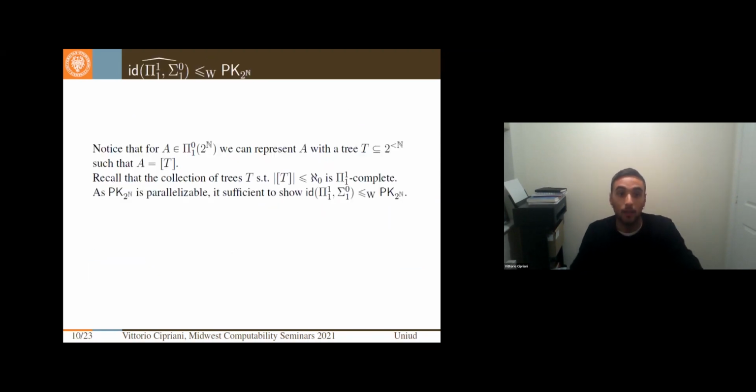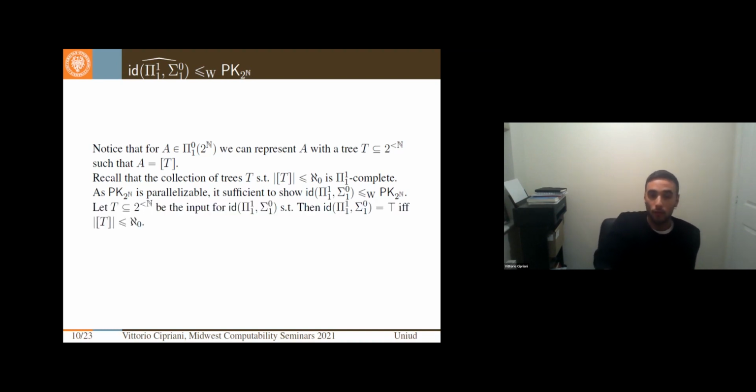And so, as PK counter is parallelizable, it is sufficient to show that a single instance of ID is reducible to PK counter. We can easily show this because you give me as input a tree in the Cantor space such that this ID principle says true, so something different from 0 to the omega, if and only if the body of T is countable.